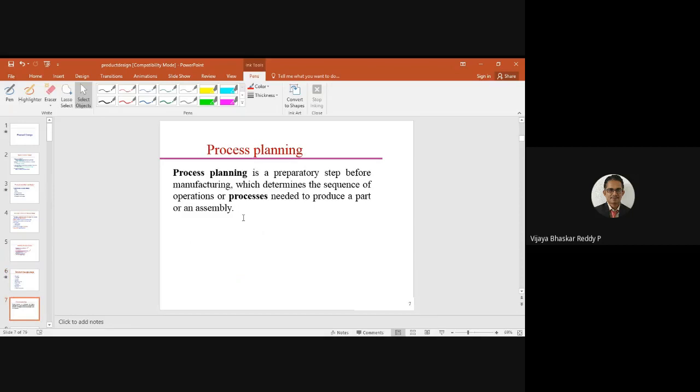Okay, then what about process planning? First, process planning is the preparatory step before manufacturing.